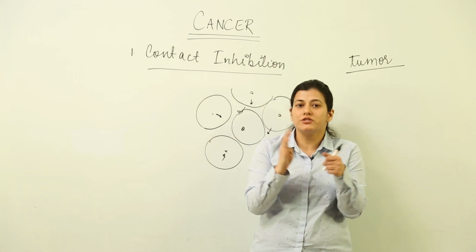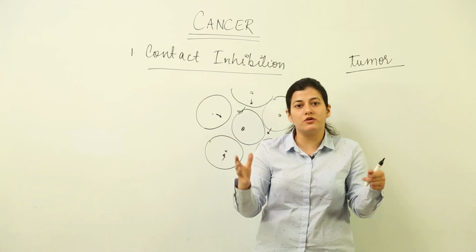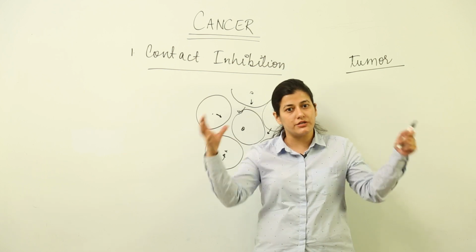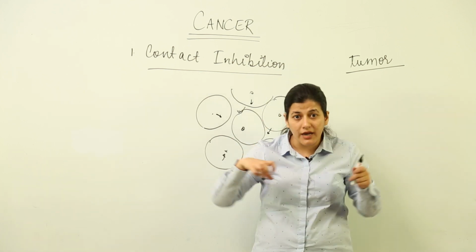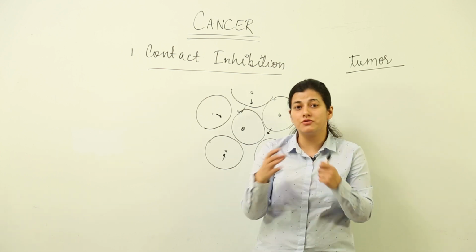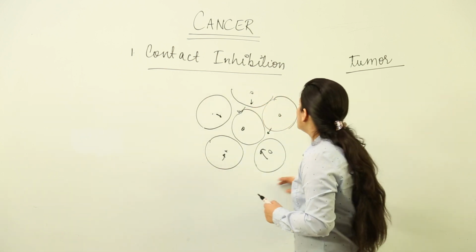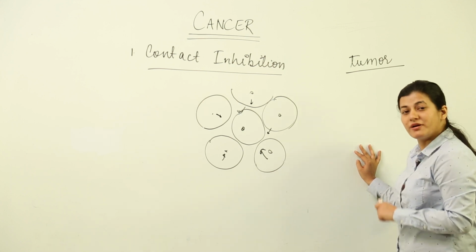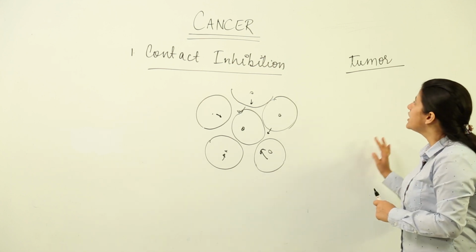The cell does not divide and does not expand much because there is contact inhibition. The others are going to put pressure that you cannot come into our territory. But if the contact inhibition is gone, it is going to expand, it is going to increase in number, and that would cause cancer. But before that there are stages. Now what are those stages?